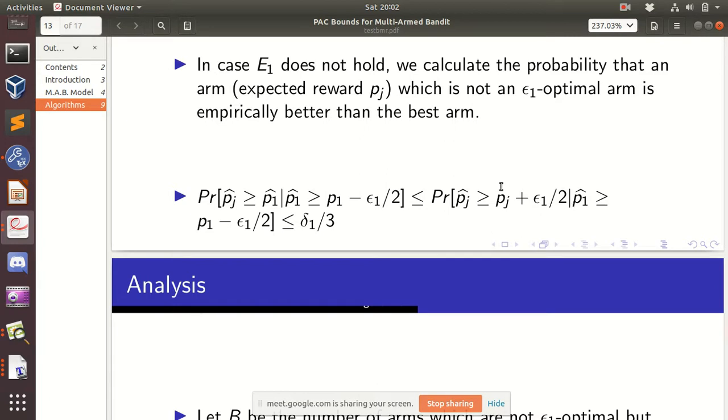Because in order for this to happen, this should happen. Otherwise, if pj cap is less than this value, then no way it will have empirical mean more than p1 cap. It's very simple arithmetic. So if this thing doesn't happen, then this thing will never happen.